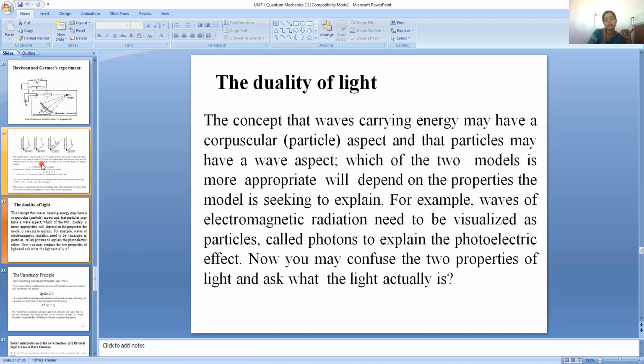Now, the duality of light: the concept that waves carrying energy may have a corpuscular aspect and that particles may have a wave aspect. Which of the two models is more appropriate will depend on the properties the model is seeking to explain. For example, waves of electromagnetic radiation need to be visualized as particles called photons to explain the photoelectric effect. Now you may get confused about these two properties of light and ask what light actually is.